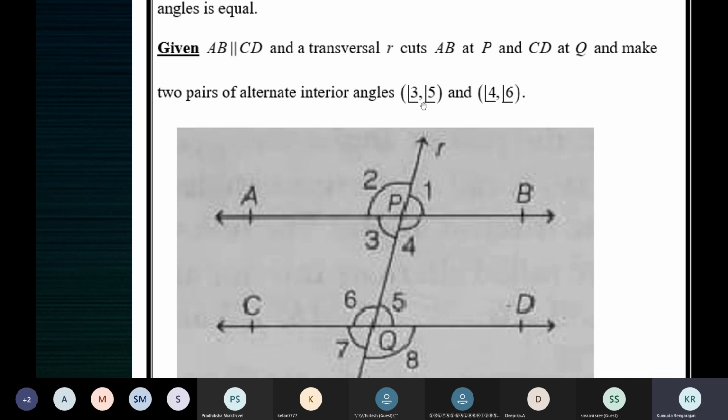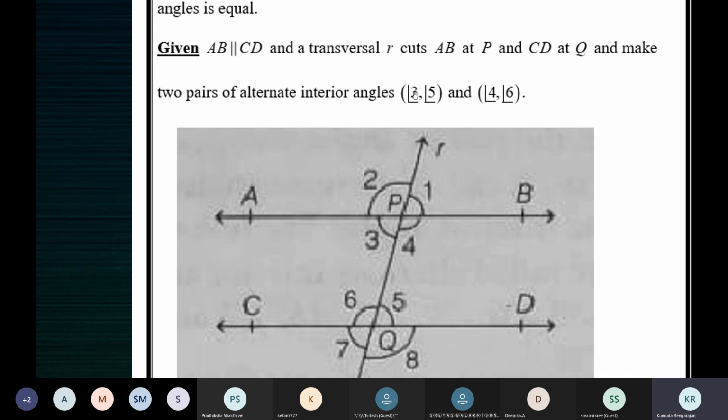We need to prove that angle 3 is equal to angle 5. Let's make use of the mediator 1. A mediator is somebody who acts in the middle to prove that these two angles are equal. So let that mediator be angle 1. Now, angle 1 is equal to angle 3 because vertically opposite angles are equal. Angle 1 is equal to angle 5 because corresponding angles are equal, since these are parallel lines. To prove that 3 is equal to 5, we are taking the help of angle 1.